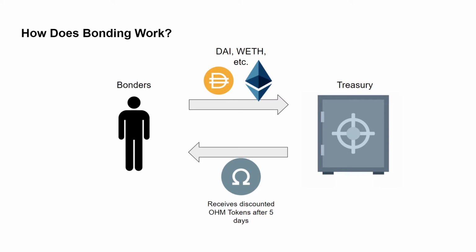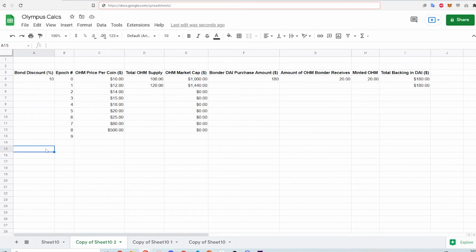On the OlympusDAO website, the bond discount is called the ROI. Bonders profit if the OM price stays the same or increases after the vesting term. Bonding creates OM to add to the total supply and allows the treasury to accumulate assets to back the OM tokens. This is the main way OlympusDAO funds its growth and development. Let's go over a simple hypothetical example on how bonding can supply the backing for each OM token.